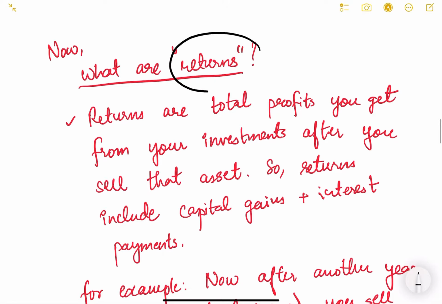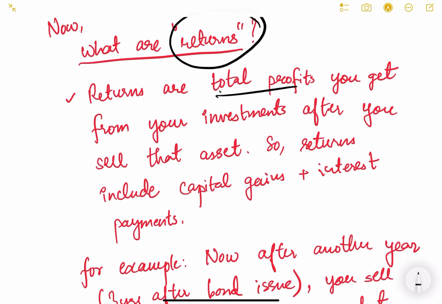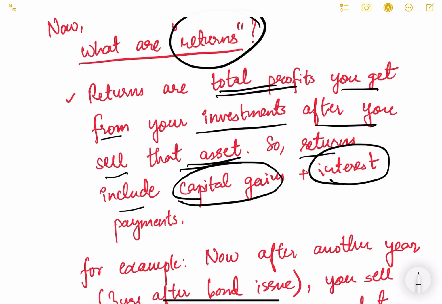Now let us come to returns. What are returns? Returns are the total profits you get from your investments after you sell the asset. Whatever is the total income or total profit including the coupon payment, that will give your total return from the investment. It tells you how much total money is coming back to you. So the returns include the capital gains plus the interest payments.